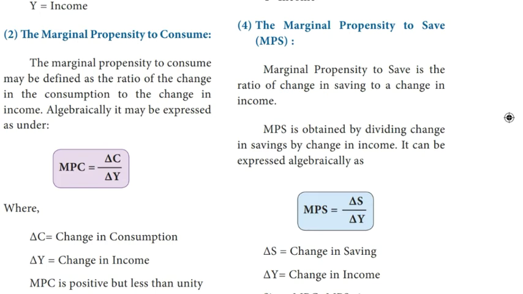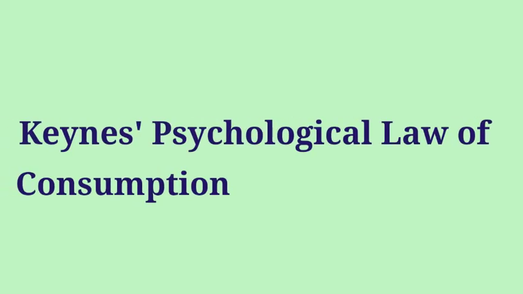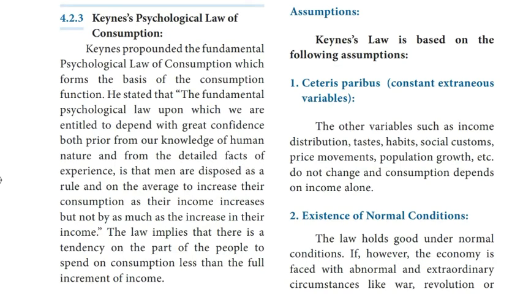It can be expressed algebraically as MPS is equal to delta S by delta Y, where delta S is equal to change in saving, delta Y is equal to change in income. Next, we will discuss Keynes' psychological law of consumption. Keynes suggested the fundamental psychological law of consumption which forms the base of the consumption function.